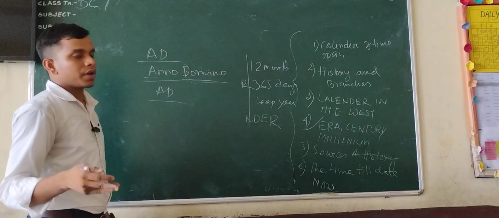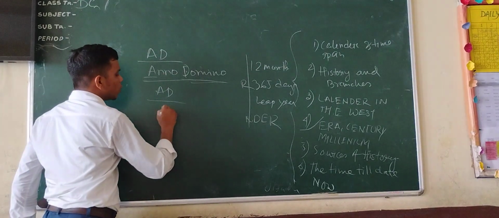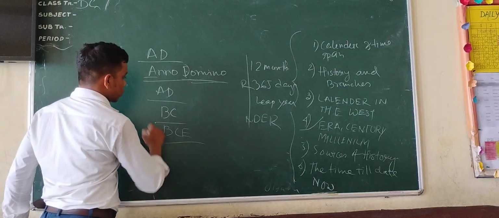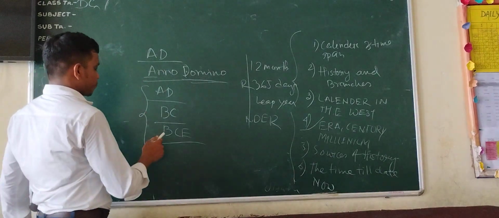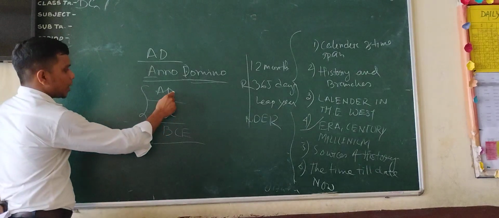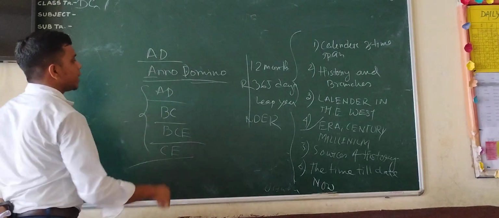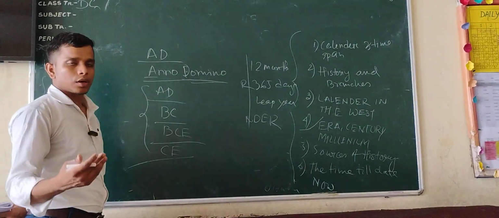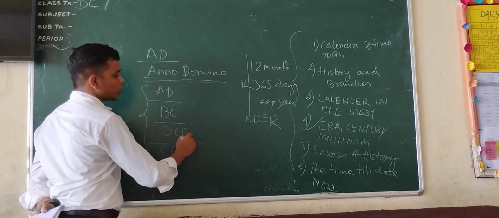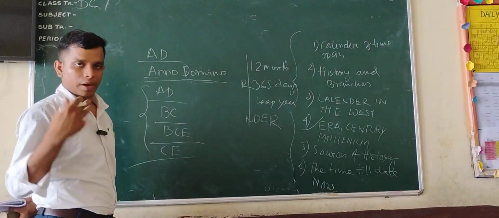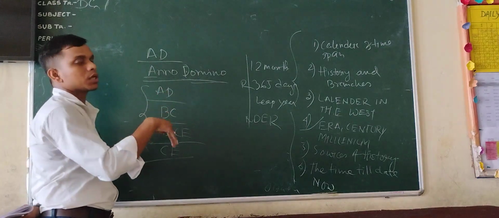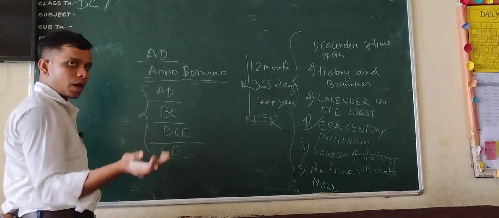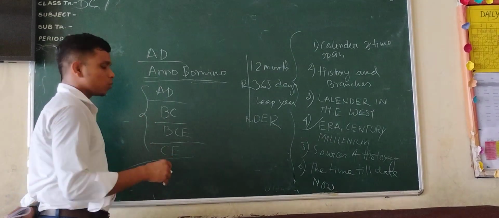And some students are very much confused. What is AD? What is BC? What is BCE? What is all this? AD means after the death of Jesus Christ. BC, before Christ. BCE, before Common Era. BC means before the birth of Jesus Christ, and before Common Era is used to indicate the earlier period as well. CE means Common Era.